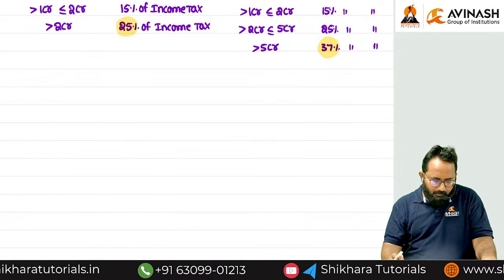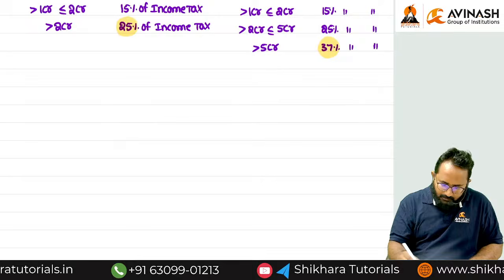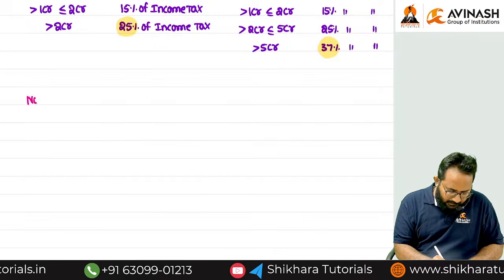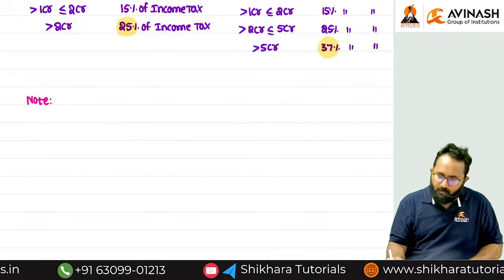Note this point. Why are we discussing it as a note point? Because we excluded this AOP from above.